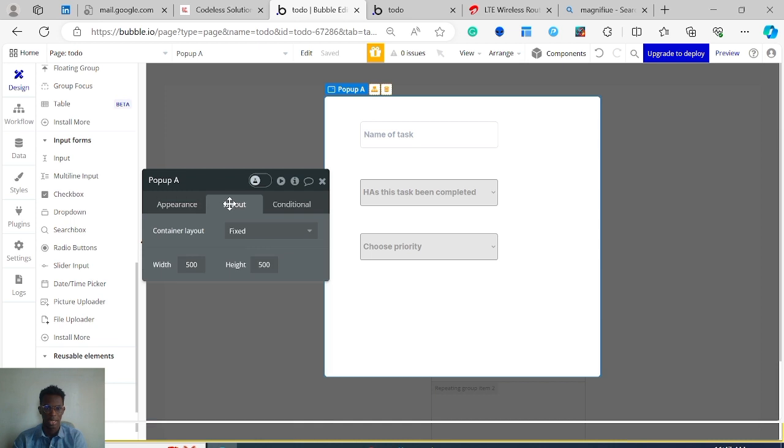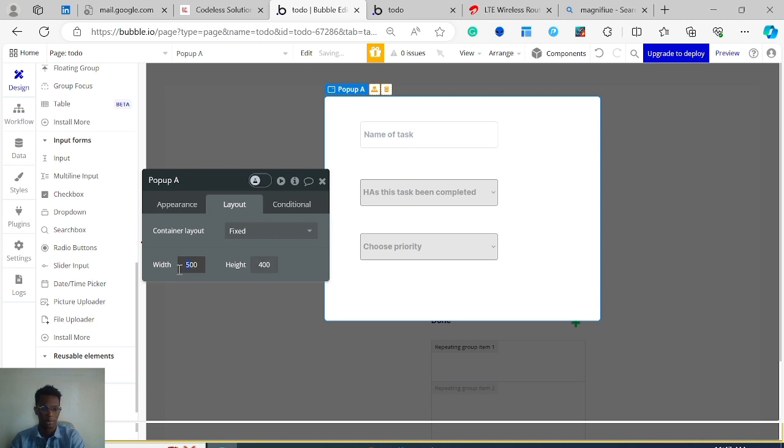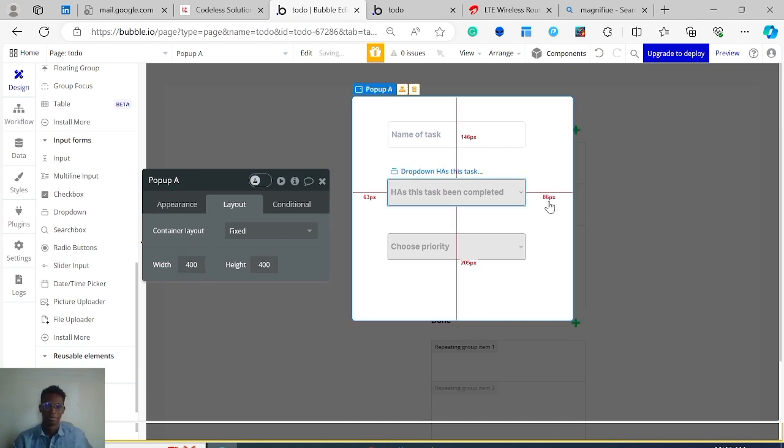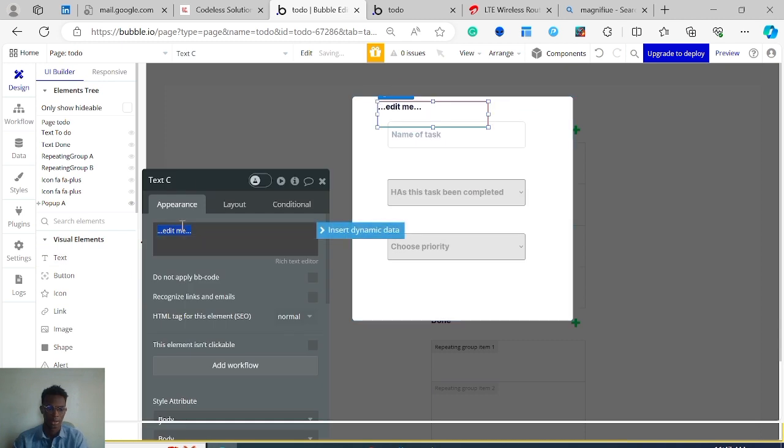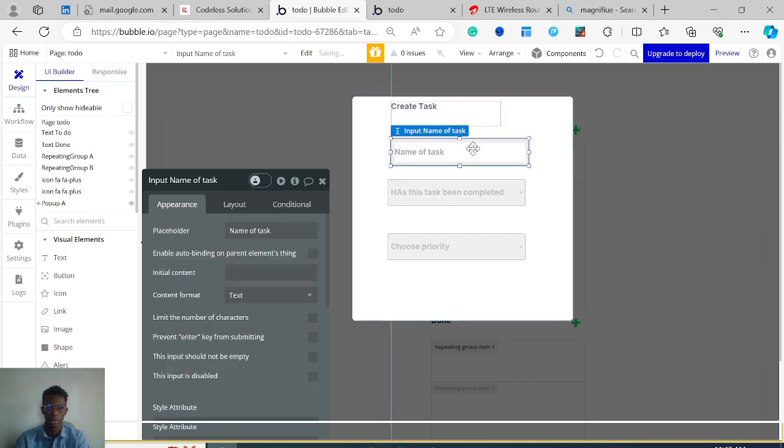Now that I think about it, I could actually just reduce the height and width of this to be 400. It's really, really big for this, so let's make it more homey. So, we're done with this. I could just add an effect in here at the top just to show that, okay, this is create task. So this is the create task pop-up. And I'm just gonna try to centralize it. Centralize this.